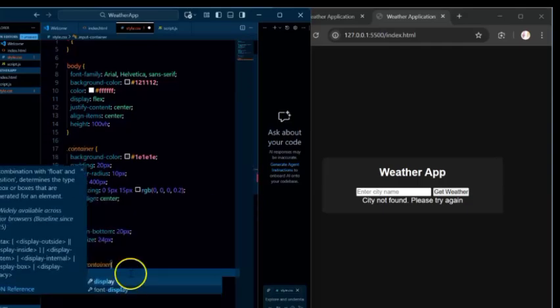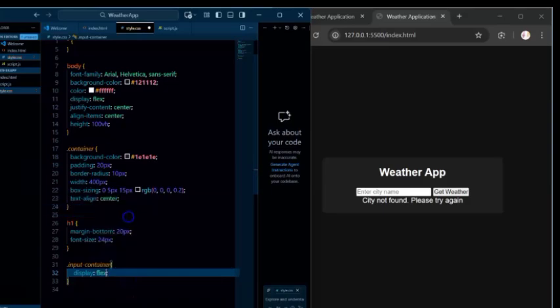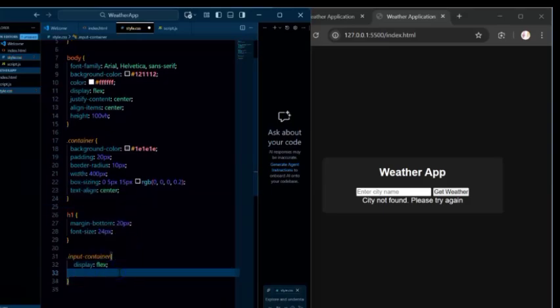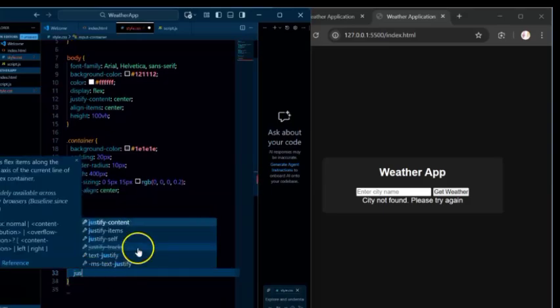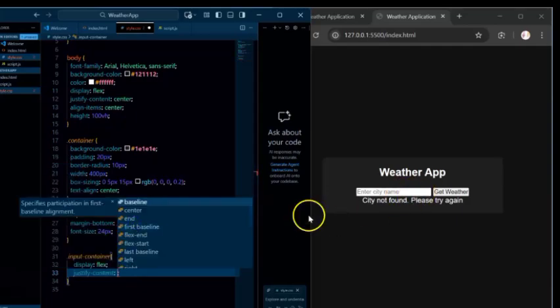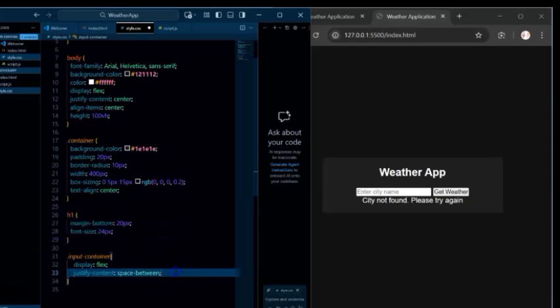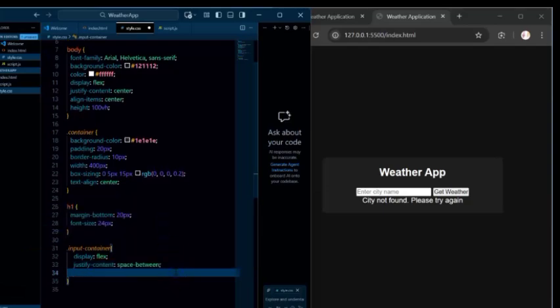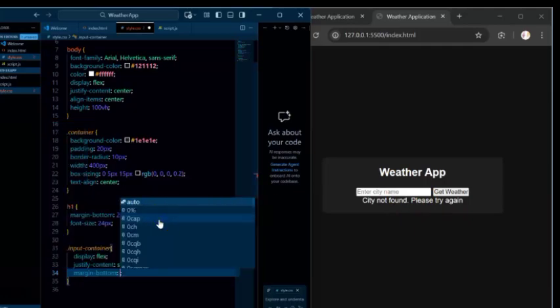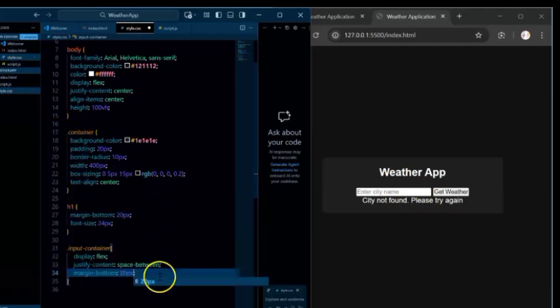The first thing we want to do is to have a display. You know what display is, right? At least you're familiar with it. I just want to use flex all around all of this. Next we want justify, because we just have this side by side. We have space between, space around, space evenly. Let me just go for space between, right? Another one we want is a margin bottom, where you have some space just within here. I don't want to make a mistake this time, so I'm just going to select that. We also want just 20 pixels here.